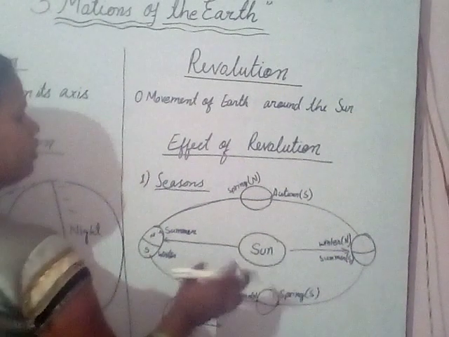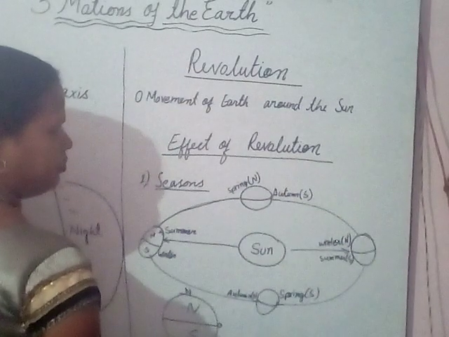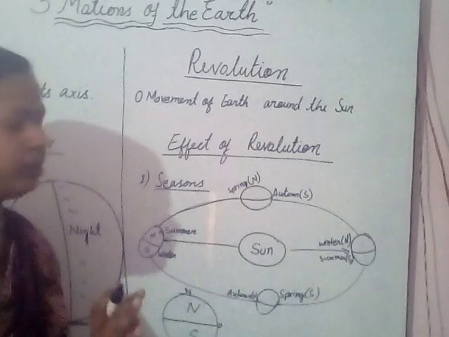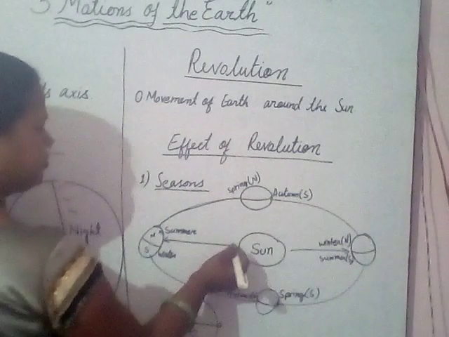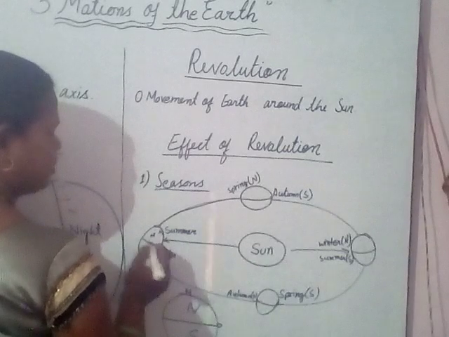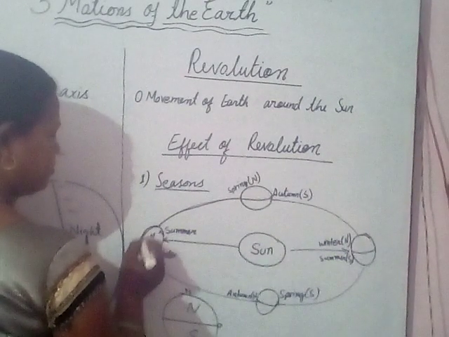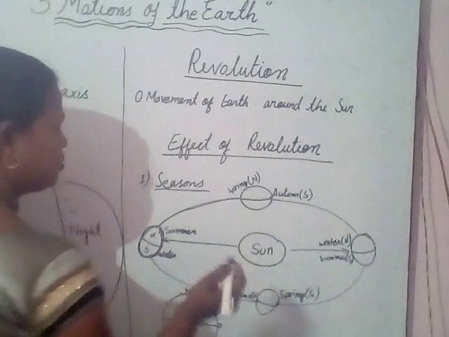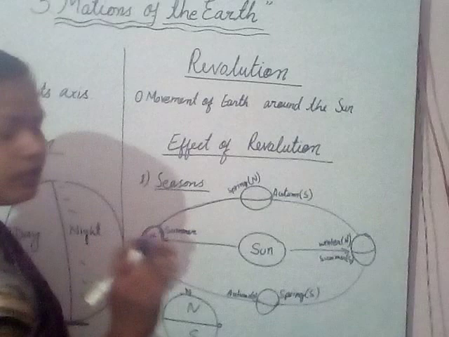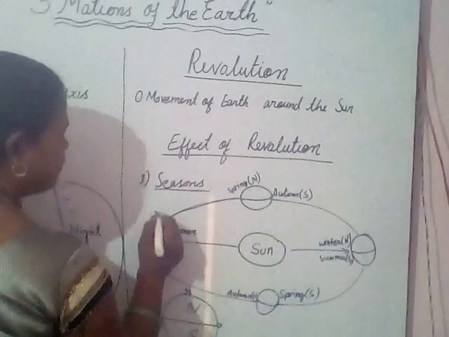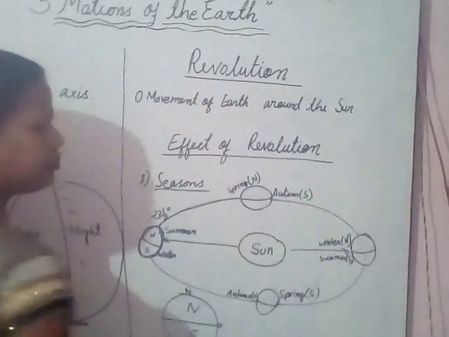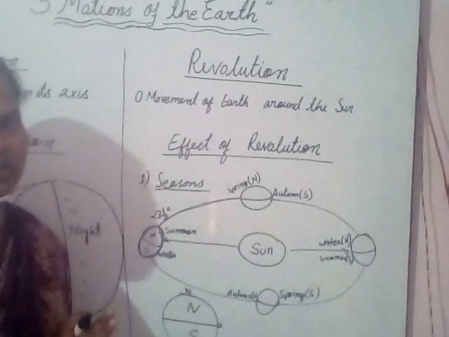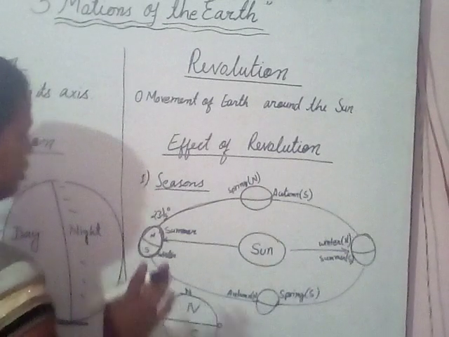When Earth revolves around the Sun, the main 4 points which I have taken: when it is here, the first, in this position, when the Sun rays come, as you know, the Earth is bent at 23.5 degrees, and in that shape it revolves around the Sun. When it is here,